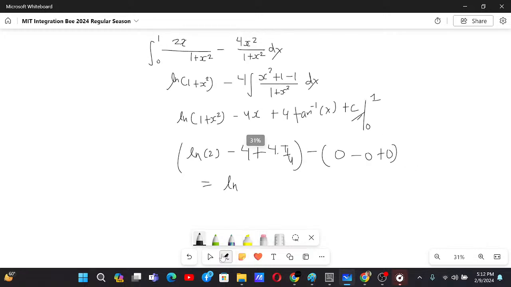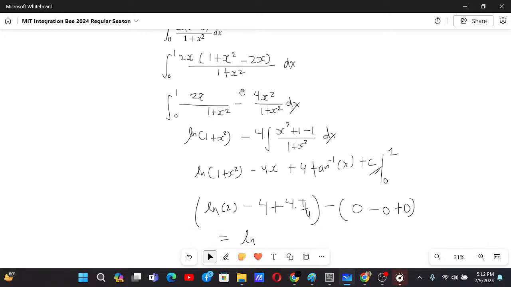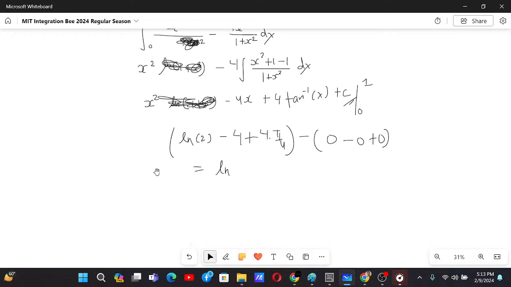Okay, I found it. Even after cancellation, why am I writing 1 plus x square over here? This is absolute mess. So that's why we will just have x square over here. Now the same mistake is done in copy, and I'm really surprised, how can I repeat the same mistake? Basically my thought process at that time and now is the same, I guess. So that's why. And this is 1 minus 4. Okay, now it's fine, and this is just pi, this is minus 3, and that's the answer.